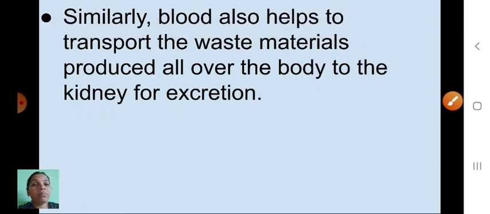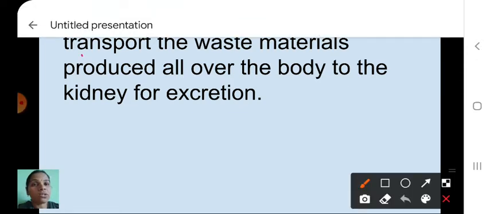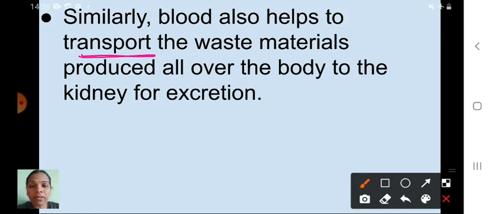Next, similarly, blood also helps to transport waste materials. When blood carries nutrients and oxygen to every cell, at the same time from the cells the blood carries the waste substances. Waste materials produced all over the body are carried to the kidney for excretion. So blood is what? Connective tissue. Understood now?